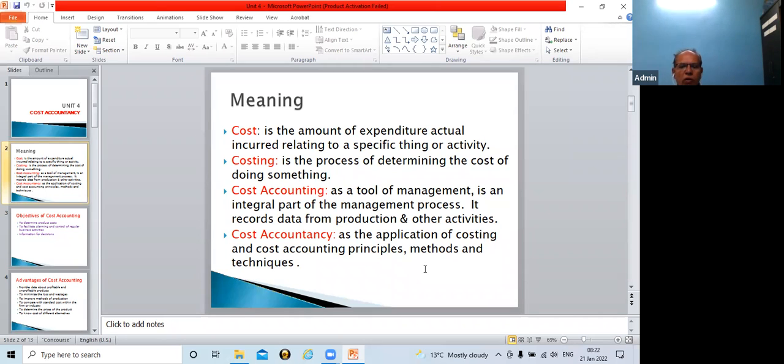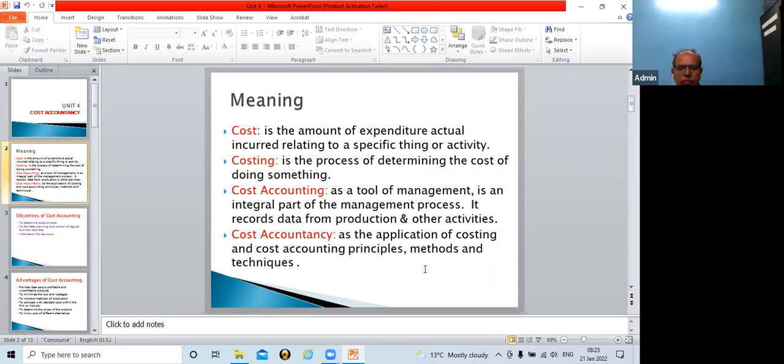But cost accounting is an innovative term as compared to financial accounting. I will not say that financial accounting is an innovative term. It is not an innovative term. Whatever things happen in the organization, those things are just reflected in the different statements. That is the only thing. So there is no innovation in financial accounting.